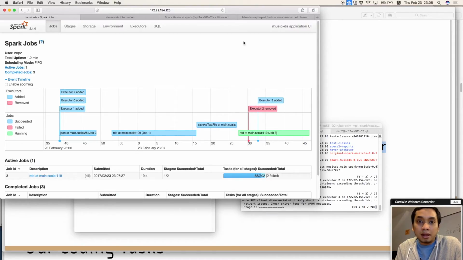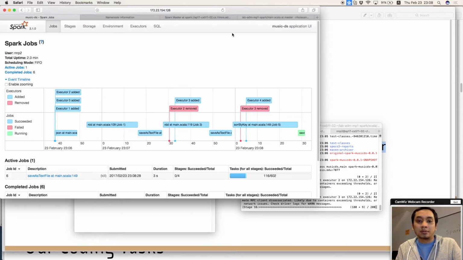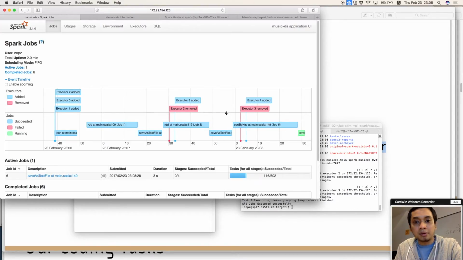So although it failed in some workers, it can still run in other workers. Now, if I refresh it again, something happened here, but Spark is still doing well. So this is the simulation proof that Spark can run well even though one executor or one worker has failed.